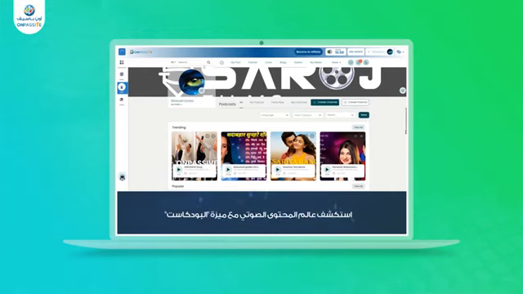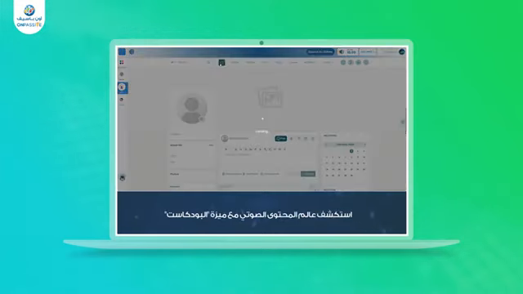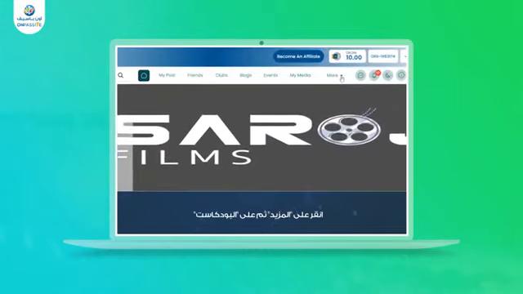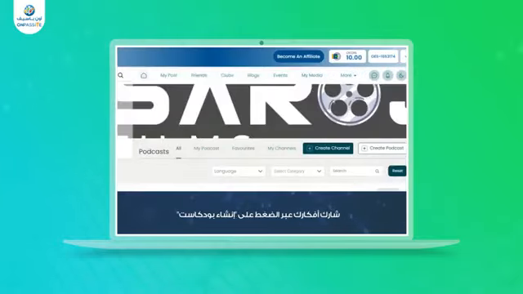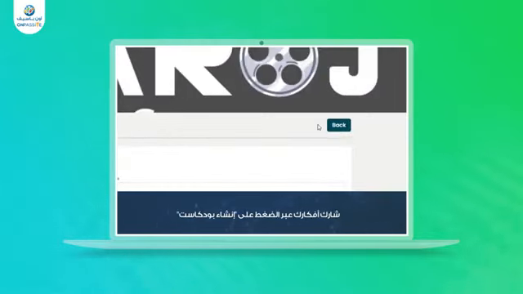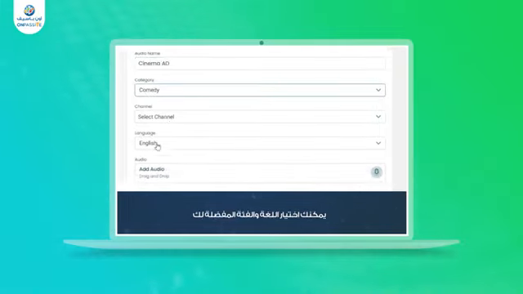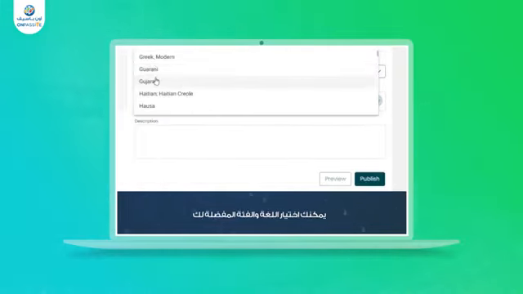Podcasts. Immerse yourself in the world of audio content with the Podcasts feature. Go to the home page of ONET, click on More, and then on Podcast. Here, you can see a wide array of podcasts and share your ideas by clicking on Create Podcast. Write the name of your podcast on Audio Name. You can select a category and your preferred language.